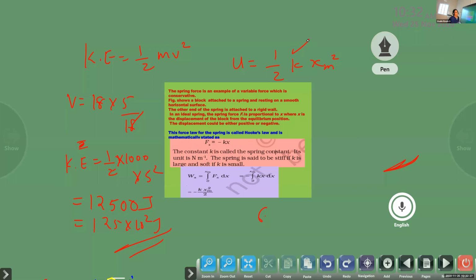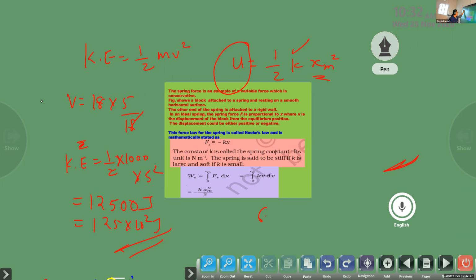You know K, the spring constant, but you don't know xm. For that, we should know the potential energy, but you already found it out. By the conservation law of energy, whatever be the kinetic energy, it will be stored in the spring when it gets compressed. So U and this value are both the same. Now we can substitute that value there.